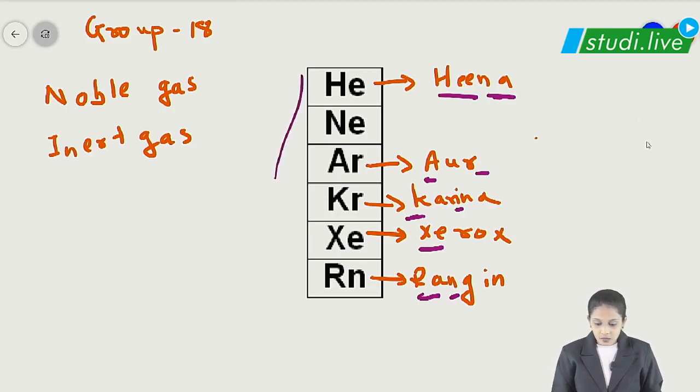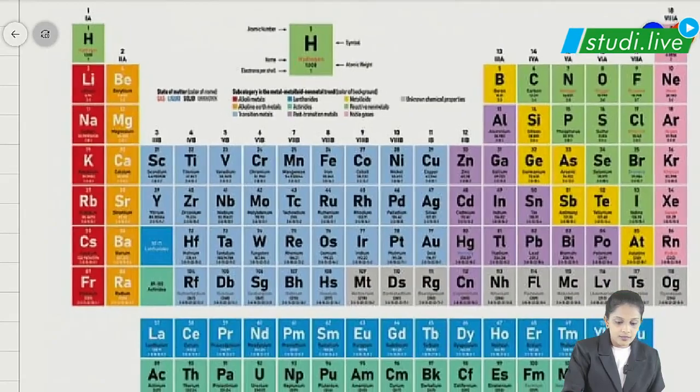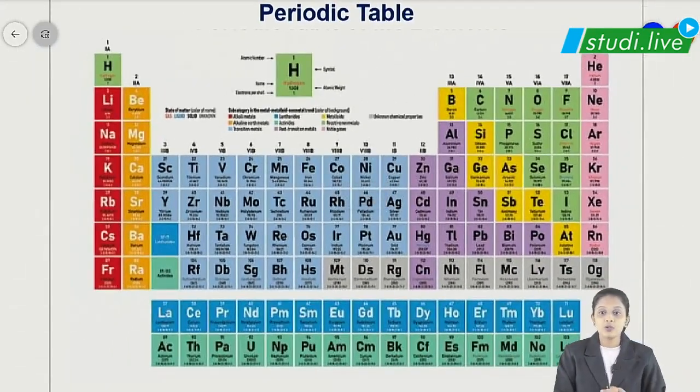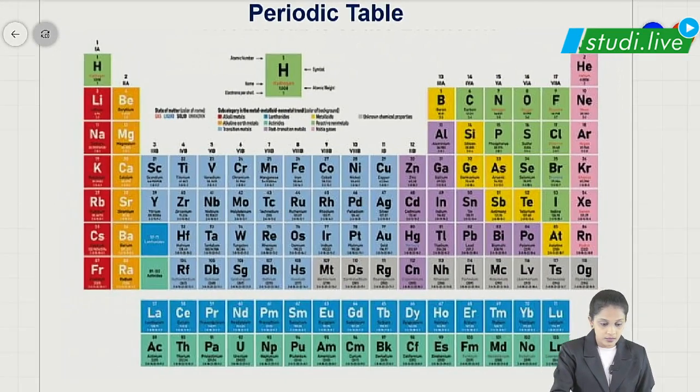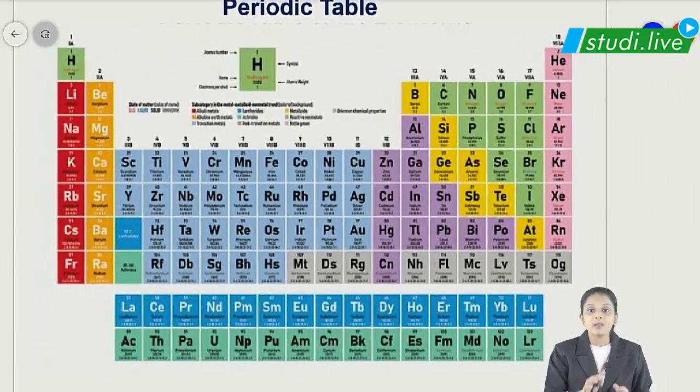So, to wind up our lecture, first an important thing, this is our beautiful periodic table. Yes, students, this is our beautiful periodic table. As you can see over here, we have a total of 118 elements in our periodic table. First a few important things: hydrogen is green in color because, as I said, a confusion is still going on whether to keep hydrogen in group 1 or group 17.